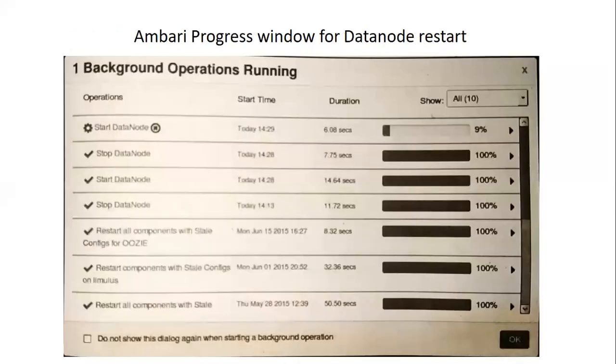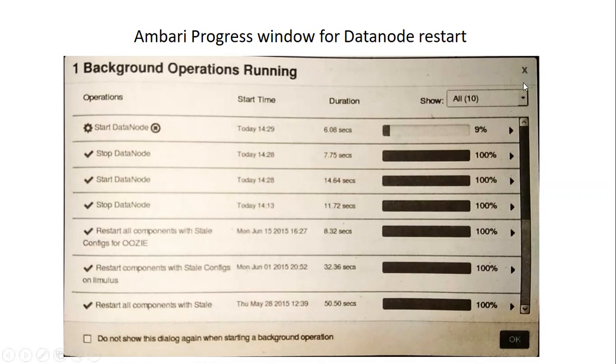So we are assuming that the failure has been resolved and the data node is being started. We can see that it is starting the data node here, which is shown in this figure.